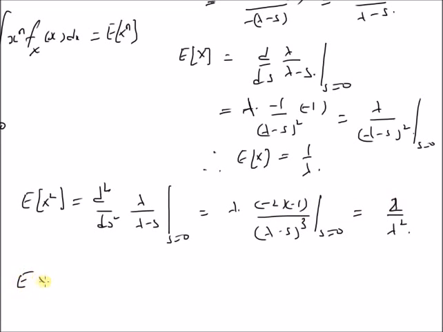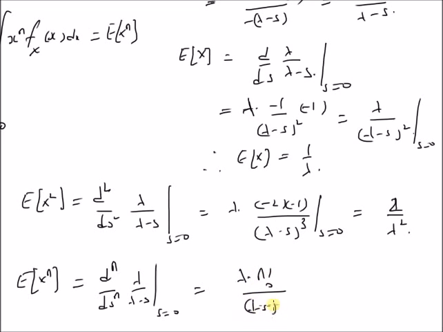And finally, expectation of x power n, that is the nth moment of this given PDF, is equal to the nth derivative of this MGF at s equal to 0, and the nth derivative of the given function is nothing but lambda into n factorial by (lambda minus s) power n plus 1. At s equal to 0, this becomes lambda into n factorial by lambda power n plus 1, which is n factorial by lambda power n. So this is the nth moment of this given PDF, and we can clearly see that it is very easy to use the MGF to derive the moments of a PDF.